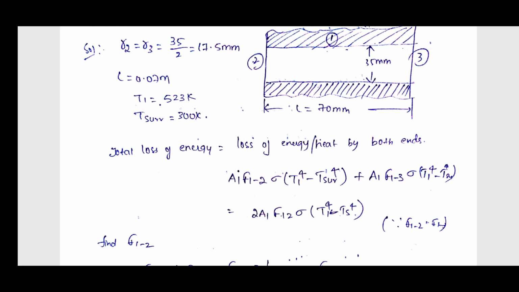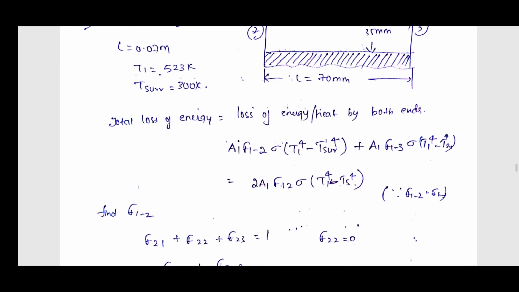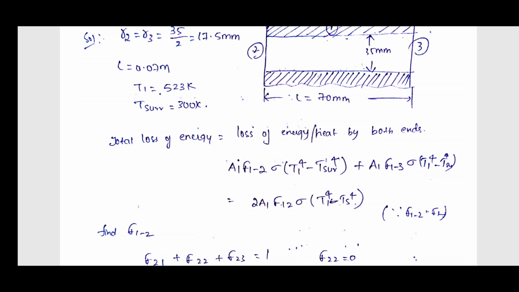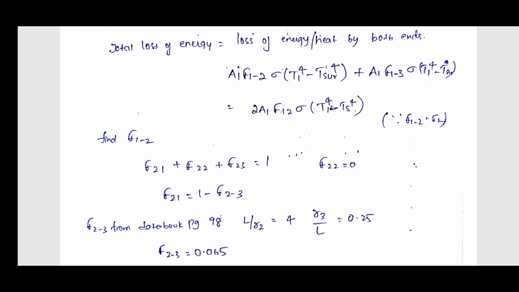If you combine, as it has a uniform temperature, we can write it as 2A1 F12, because of the symmetry, F12 is equal to F13. So 2A1 F12 sigma T1 power 4 minus Ts power 4. Now how to find out F12 is the important thing. Write down F12, first write the summation rule. We'll take from 2: F21 plus F22 plus F23 is equal to 1. F22 is equal to 0 because it is a flat surface. So then F21 will become 1 minus F23.